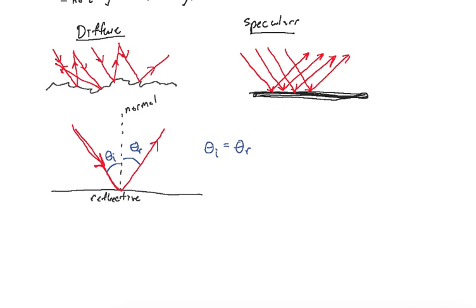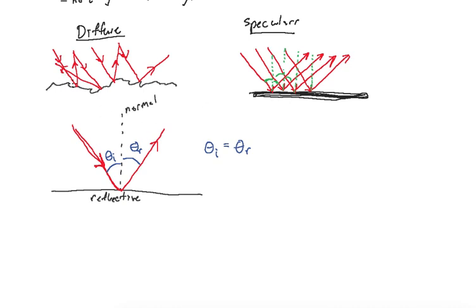If you go up here and you draw in normal lines here, all of these normal lines are going to be parallel, which means that as they all come in at the same angle, they're going to be bouncing off at this angle. So this angle is the same as that little angle in there. And the same thing over here. These angles are all going to be the same. So it stays orderly because all the normal lines are orderly, because this surface is flat.